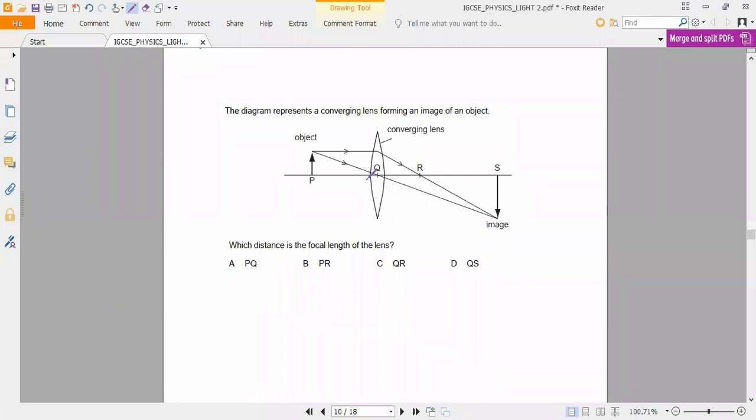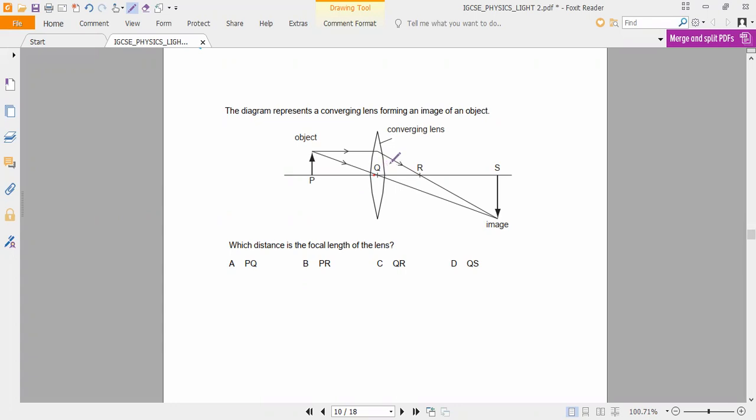Because see what they are asking. The diagram represents a converging lens forming an image of an object. So now if you observe, which distance is the focal length of the lens? Can you notice? QR, sir. Between the optical center and the focus, yes. So what is the answer? QR. Option C, sir.